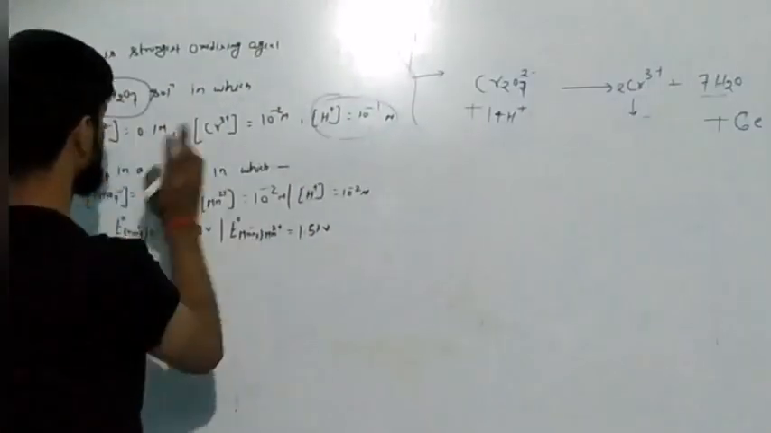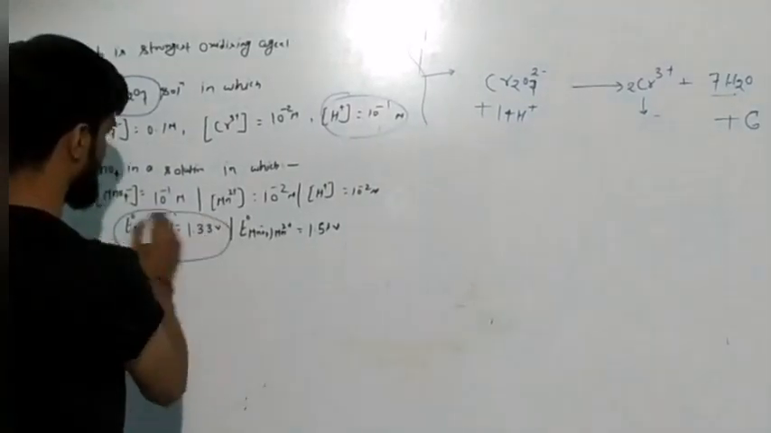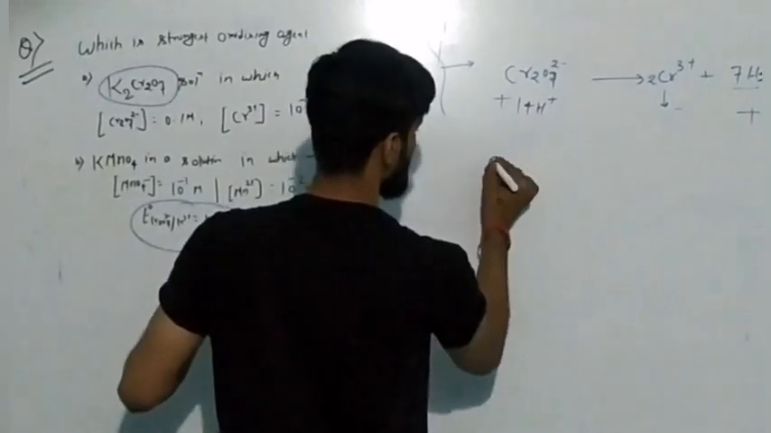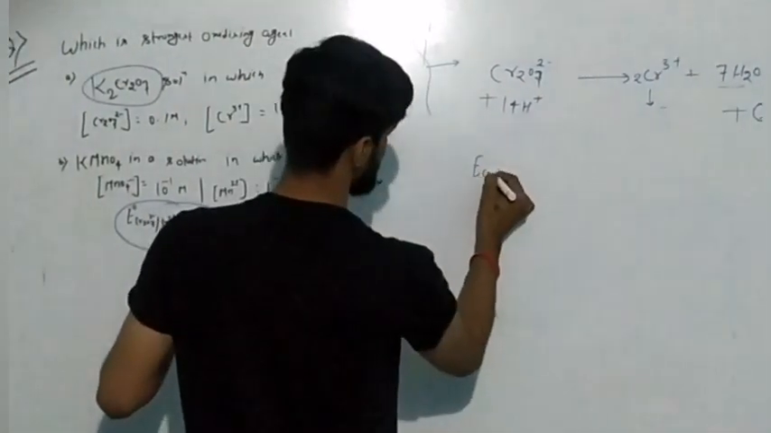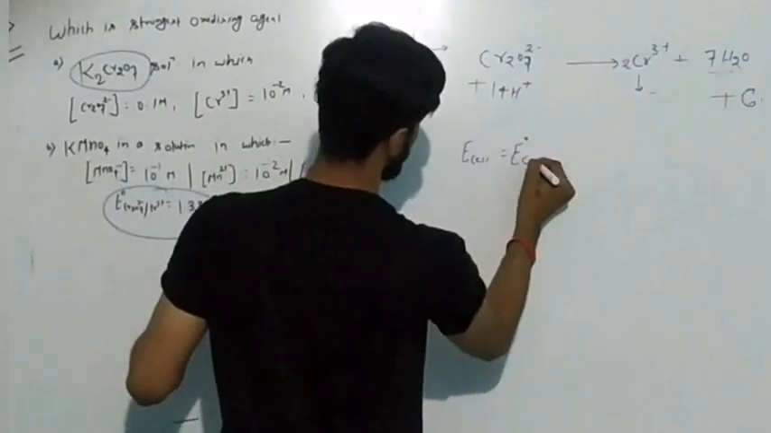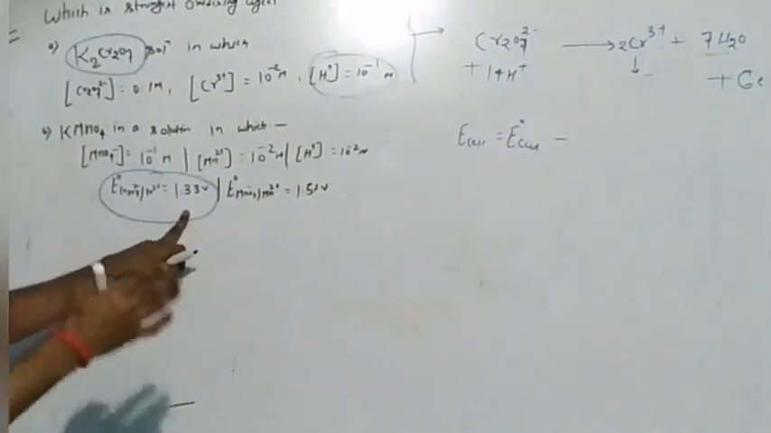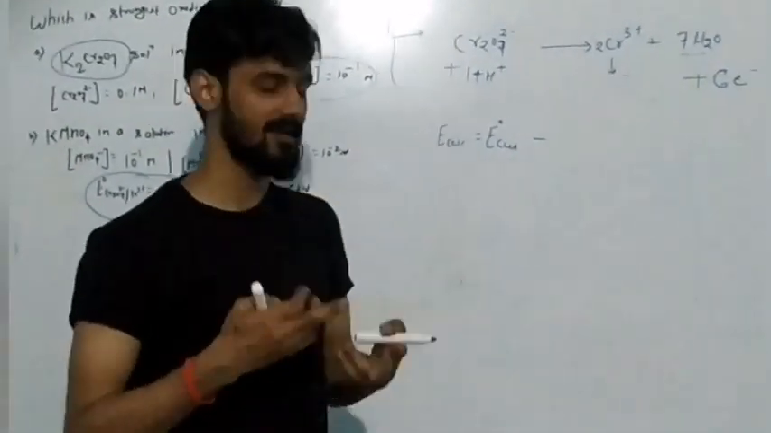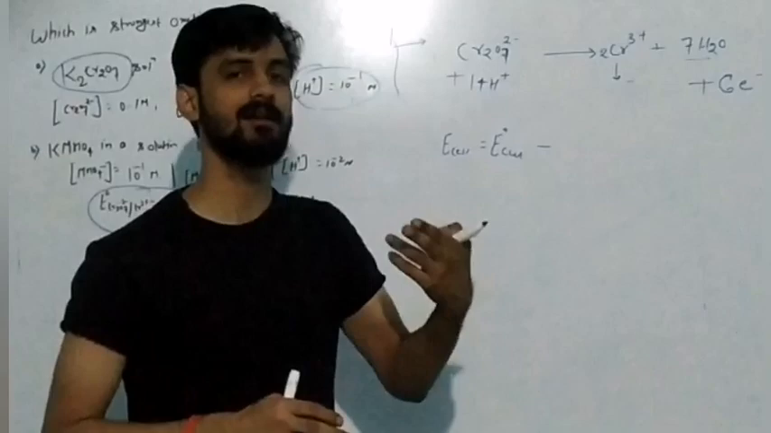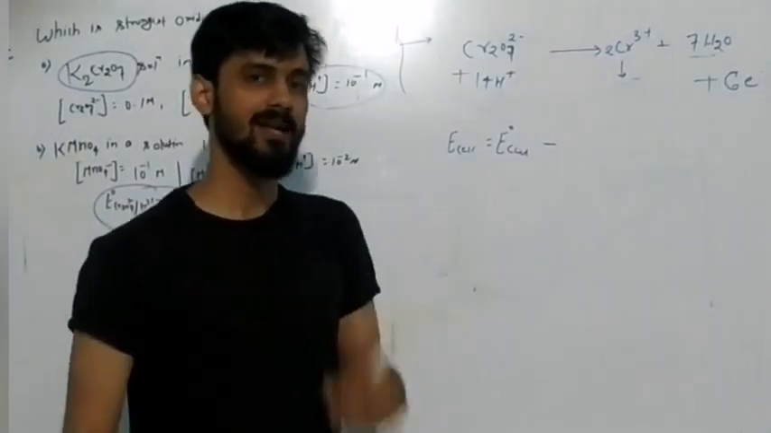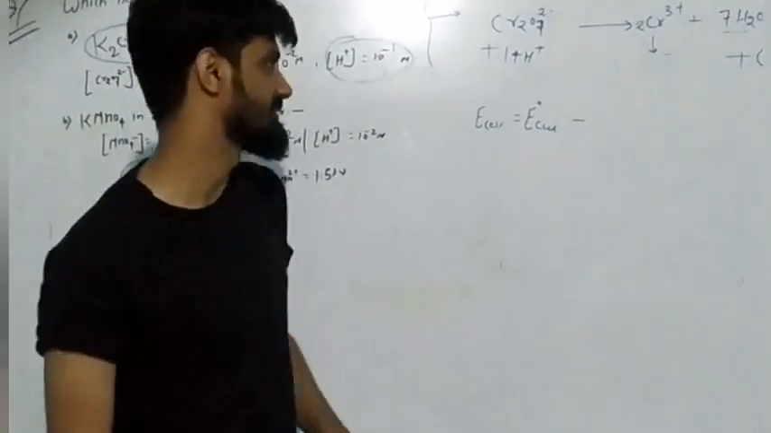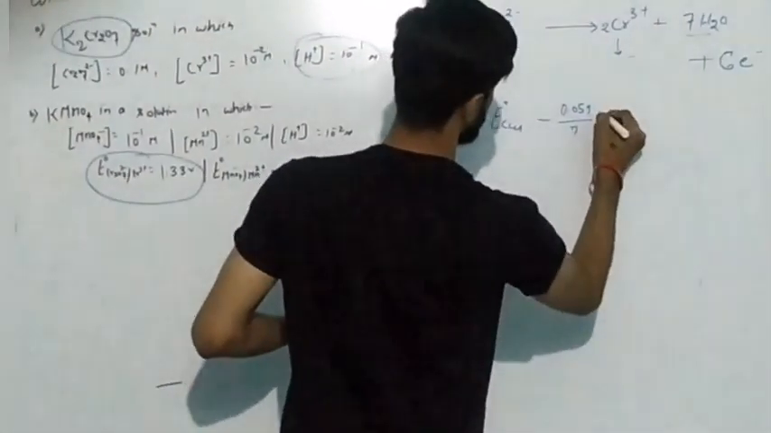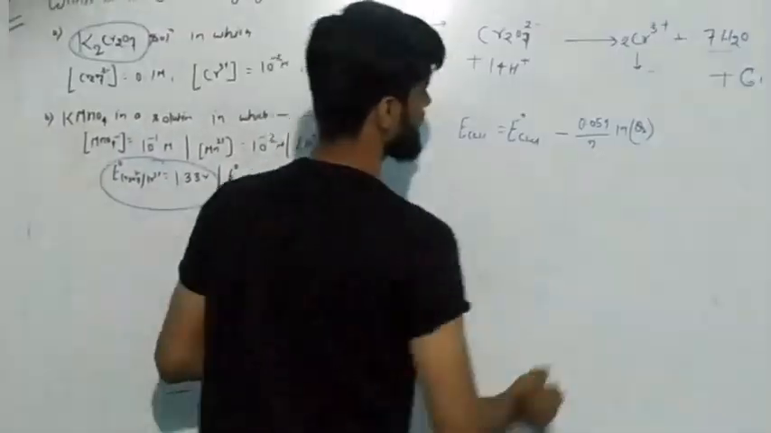Now in the question, the standard reduction potential of Cr2O7 to Cr3 plus is given as 1.33. And already I have discussed the Nernst equation. The Nernst equation is E cell equals E naught cell, and since this reaction is occurring at standard condition, if nothing is given in the question, you have to understand this reaction will be occurring in the standard condition. And already I have told you the standard condition regarding temperature: that temperature must be 298 Kelvin, means room temperature, 25 degrees centigrade. So here you can write 0.059 upon n ln Q. Okay. This thing is given.